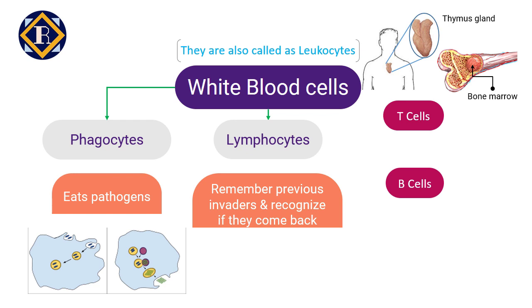The thymus is a really interesting organ in the human body. Consider it as a training ground for T cells. The immature T cells that originate in the bone marrow travel via the bloodstream to the thymus gland, where they are trained and made mature. After this, they differentiate into specialized T cells.